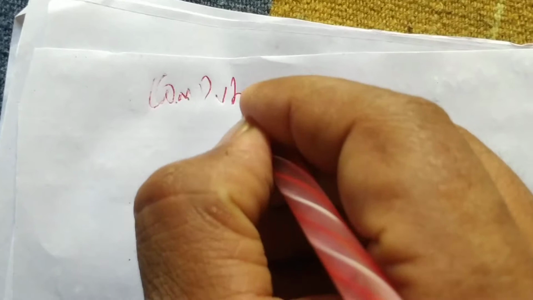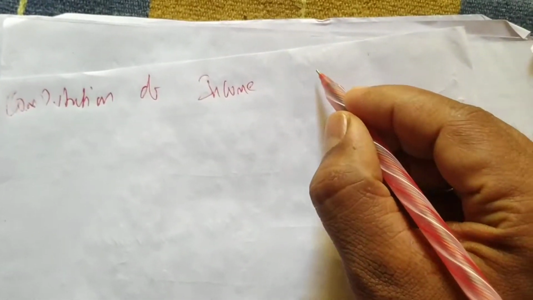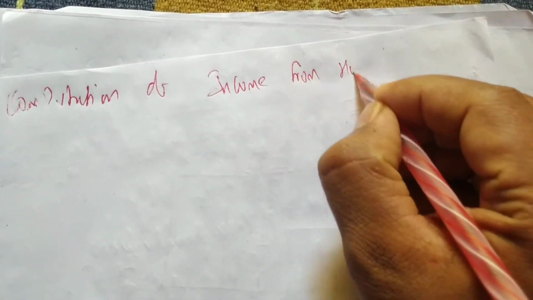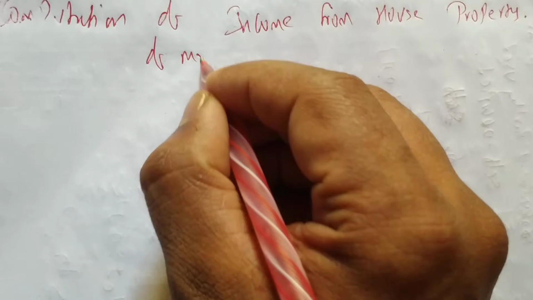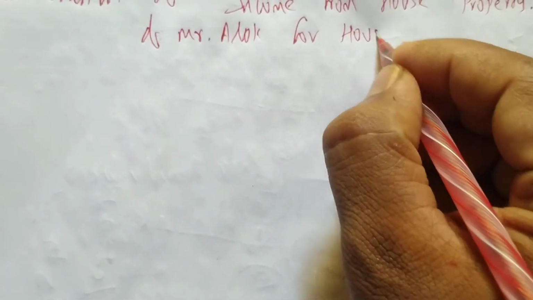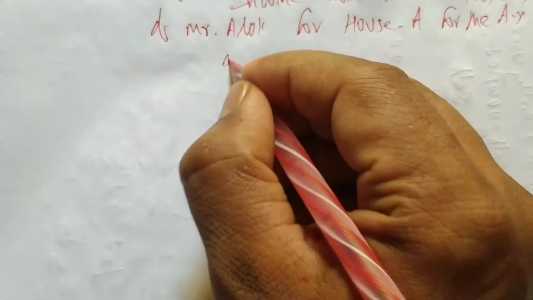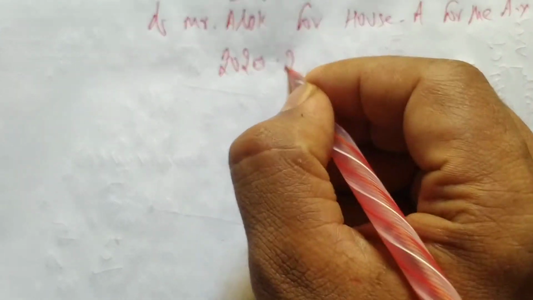Computation of income from house property of Mr. Alok for house A for the AY 2020-2021.